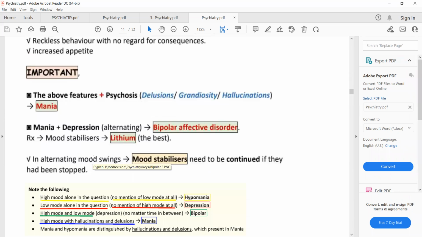And we have already discussed that the main problem in mania and hypomania is decreased activity of GABAergic neurons. So that's why in the treatment of mania and bipolar affective disorder, the drug of choice is lithium, because lithium increases the release of GABA neurotransmitter from presynaptic nerve terminals, and it also increases the GABA receptors on postsynaptic nerve terminals. Let me show you a diagram.